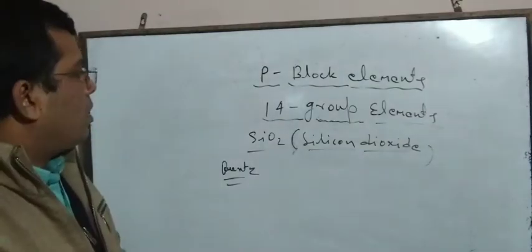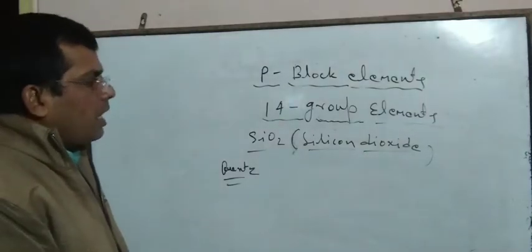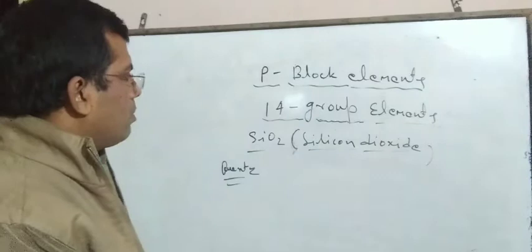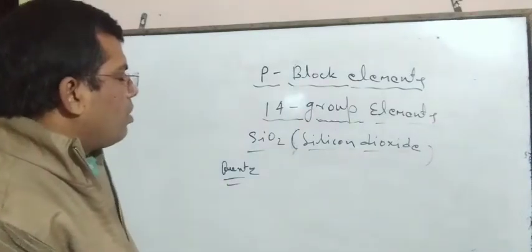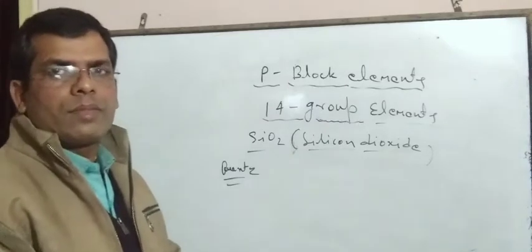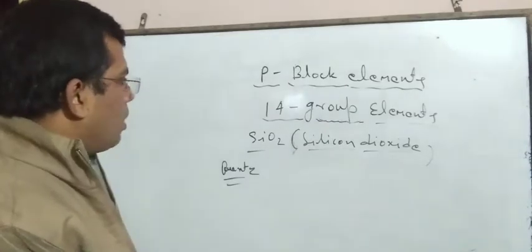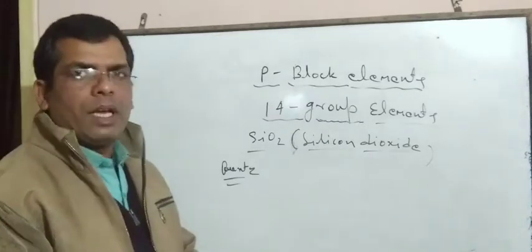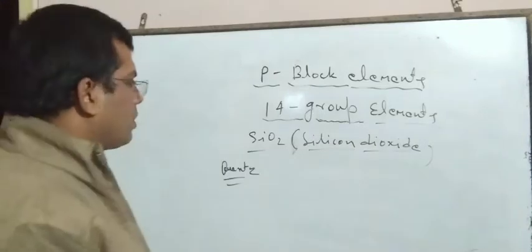In silicon dioxide, SiO2 molecules are connected together in a tetrahedral way and form a three-dimensional structure.